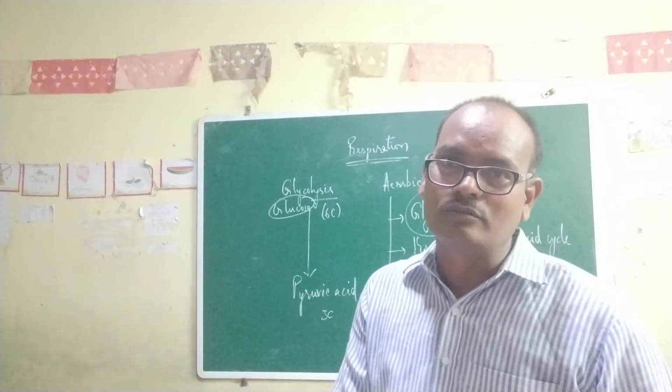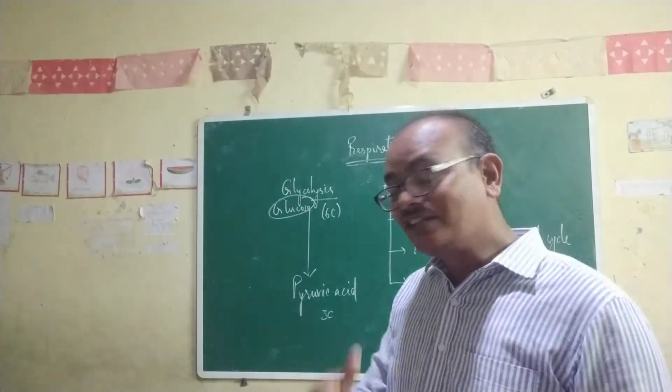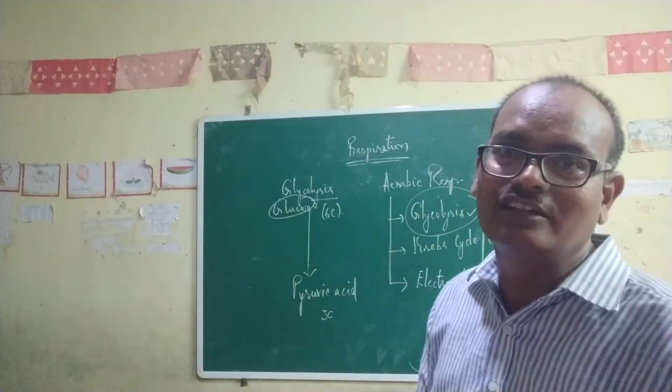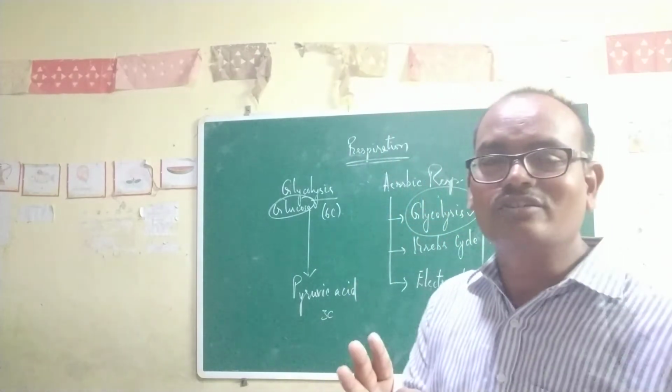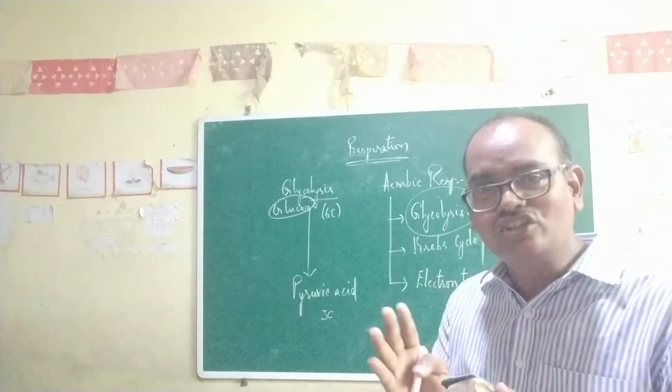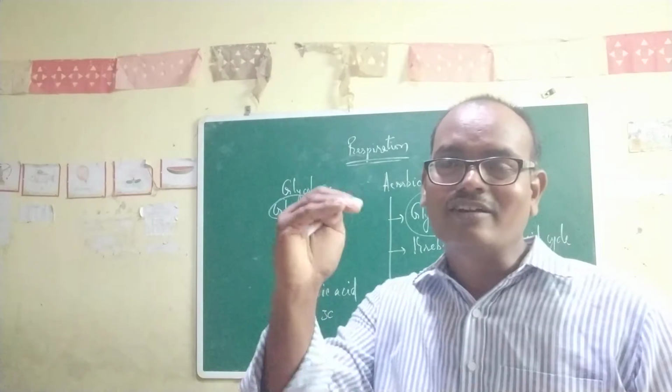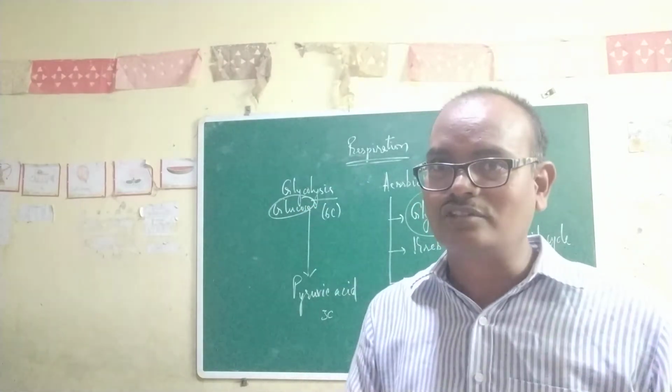That is a mere physical process. Whereas in respiration, energy is released in a gradual, stepwise manner inside our cells.